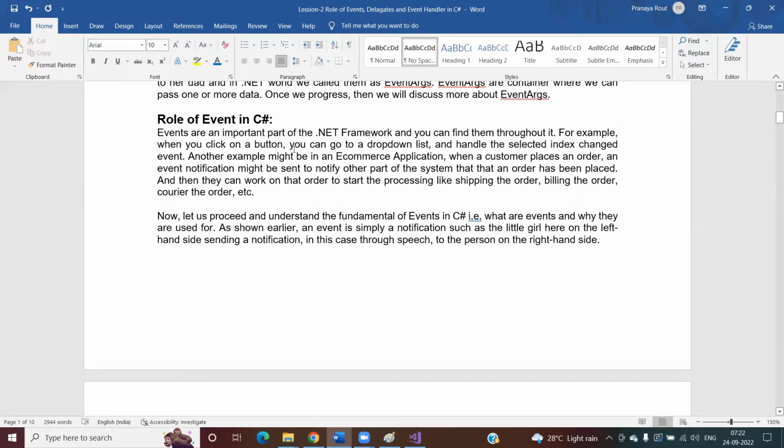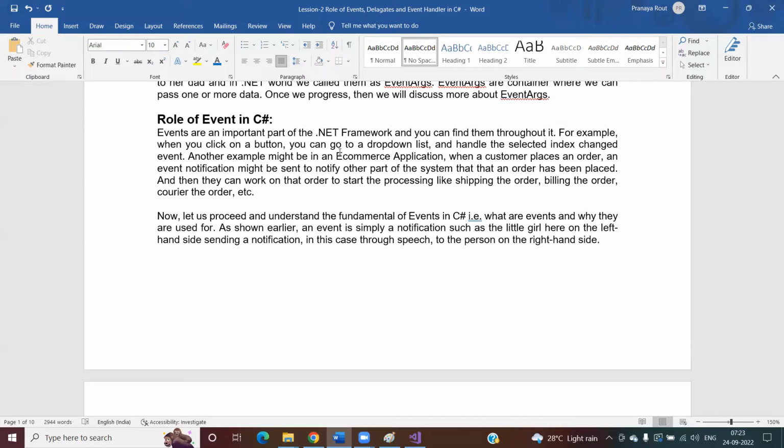For example, when you click on a button. Suppose you are working with any kind of web form application or Windows form application, then you might know that the .NET framework provides a functionality called drag and drop. You can drag a component or element from the toolbox and drop it on your UI. Suppose you have a button element and a drop down element. When you click on the button, one event is fired. When you change the drop down index position, another event is fired.